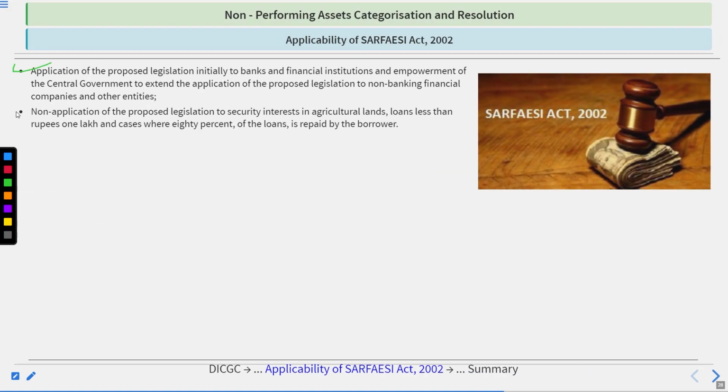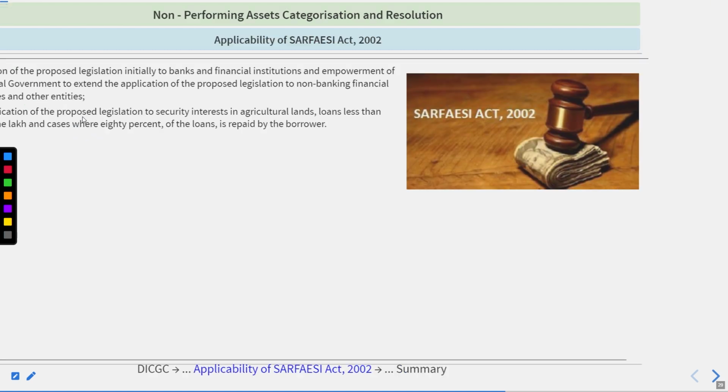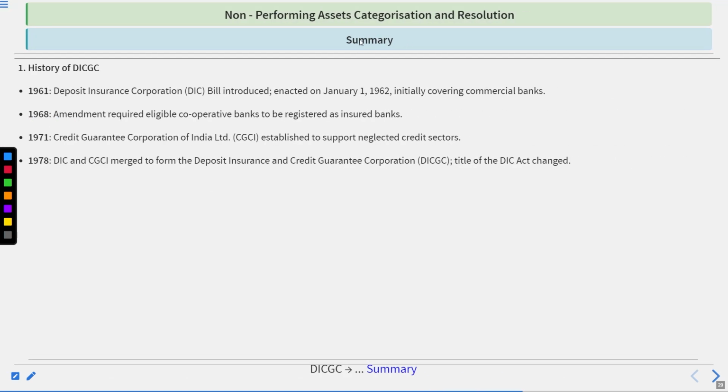Application of the legislation initially to banks and financial institutions notified by the central government. Extend the application of the legislation to non-banking financial companies and other entities. Non-application of the legislation is to security interest in agricultural lands, and loans less than rupees 1 lakh, and cases where 80% of the loan is repaid by the borrower. Now here we have finished the topic.